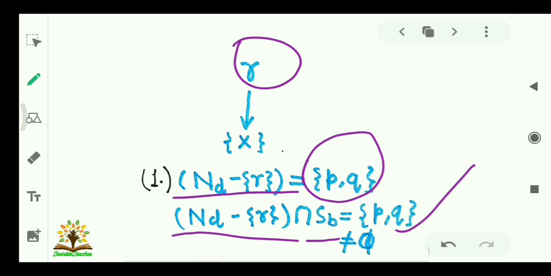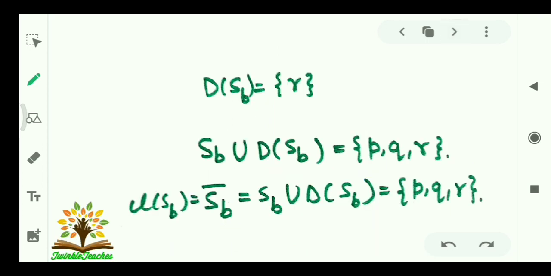Now the next process is to find out the derived set for the subset SB. Here R is the only limit point for the set SB. So the collection of all limit points, that is D(SB), contains a single element R. The next process to get the closure is to take its union with the subset SB.